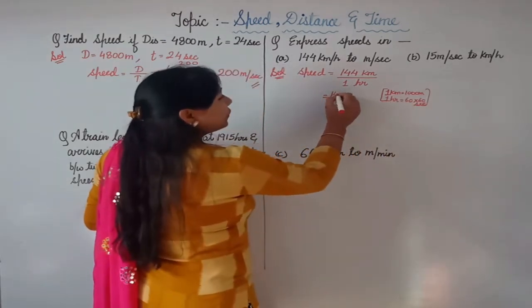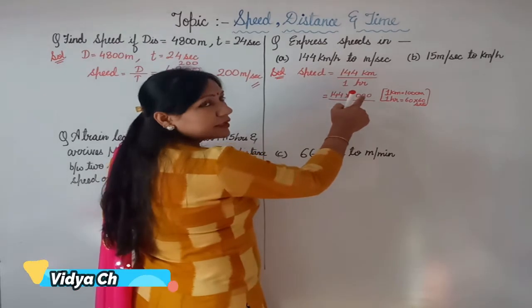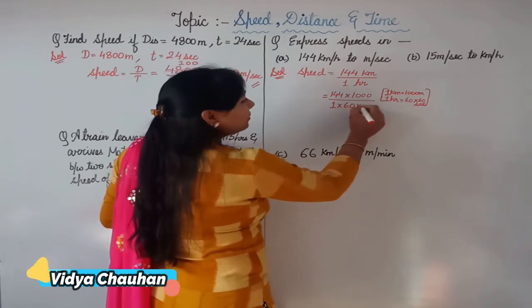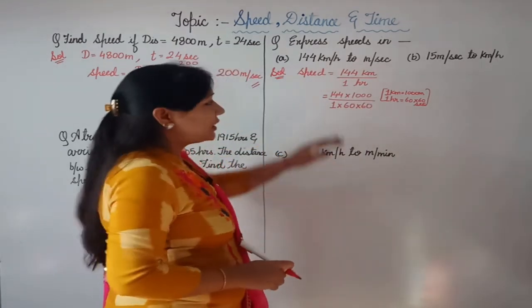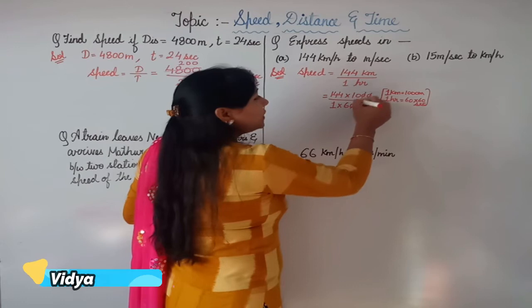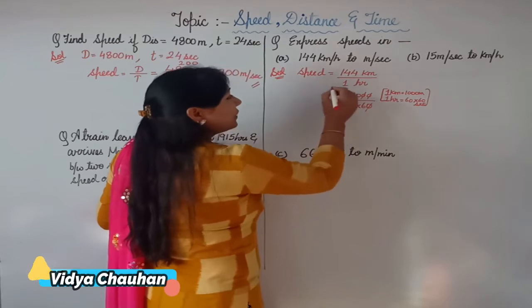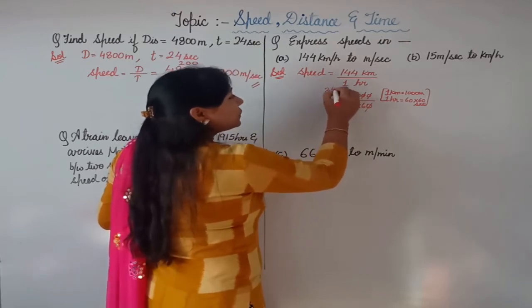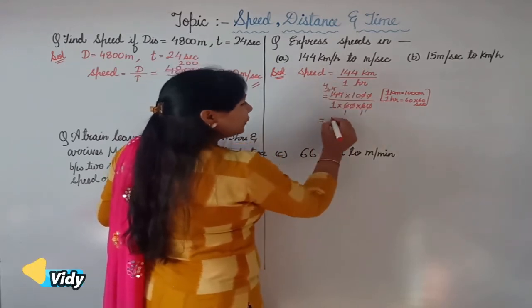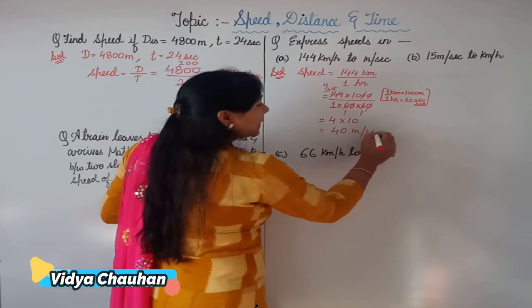So let's convert it. 144 multiplied by 1000. Converted the distance from kilometer to meter. And similarly, 1 hour we have to multiply by 60 into 60 to convert it into seconds. Clear, students? Now simplify the term. 2 of the zeros cancelled out here. Simplifying with 6: 6 ones are 6, 6 twos are 12 and 6 fours are 24. Dividing by this 6, 6 ones are 6, 6 fours are 24. So we are left with 4 multiplied by 10. That is 40 meter per second.